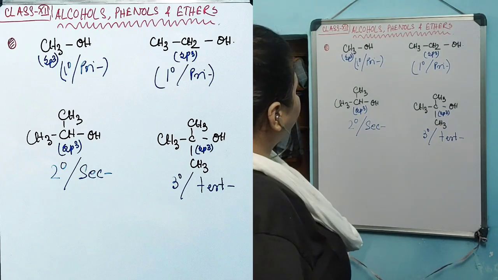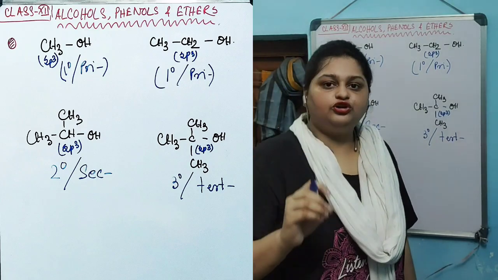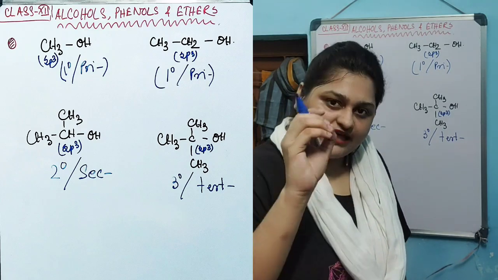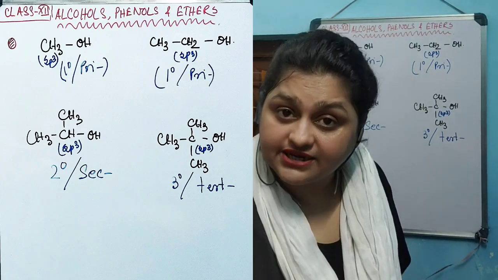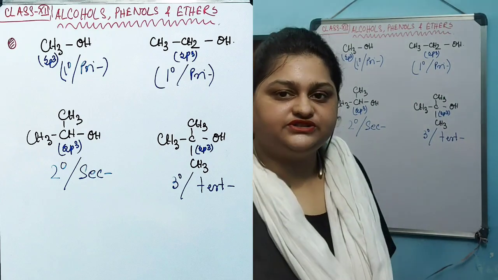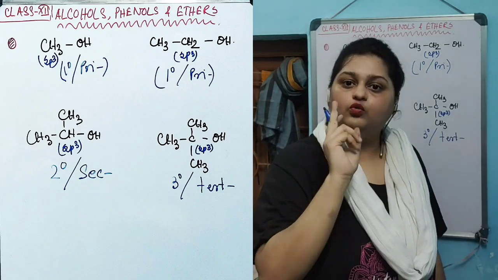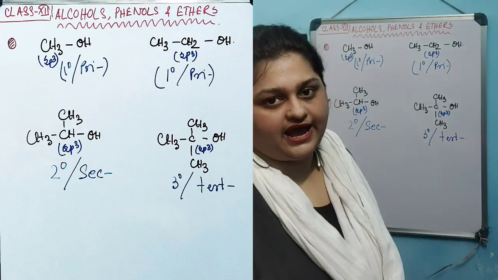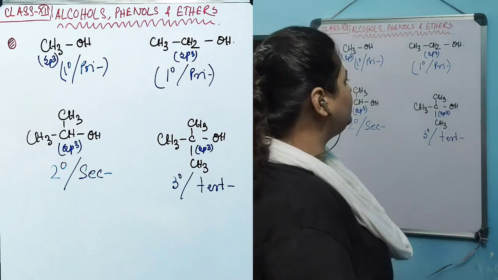So the degree assignment rule for alcohols says that if the carbon on which the alcohol group is attached possesses no hydrogen, all has been substituted, then that alcohol as a whole will be assigned as 3-degree alcohol or tertiary alcohol. If the carbon on which the hydroxyl group is attached has only one hydrogen, as in this case, then that alcohol as a whole will be designated as 2-degree alcohol or secondary alcohol.